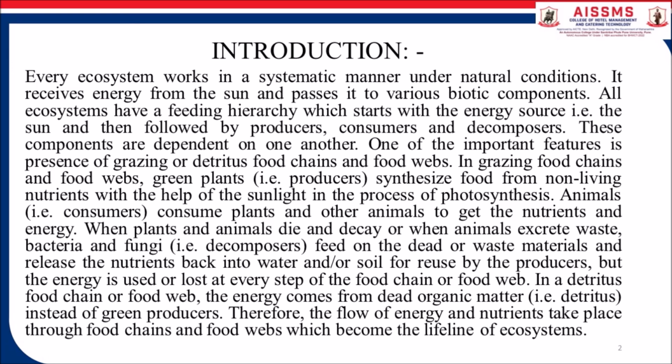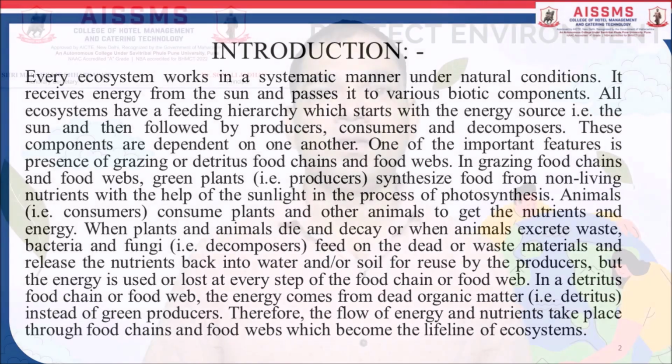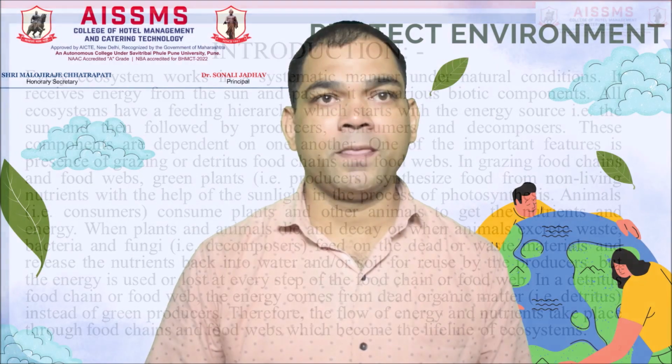In the detritus food chain or food web, the energy comes from dead organic matter instead of the green producers. Therefore, the flow of energy and nutrients takes place through food chains and food webs, which become the lifeline of the ecosystem.